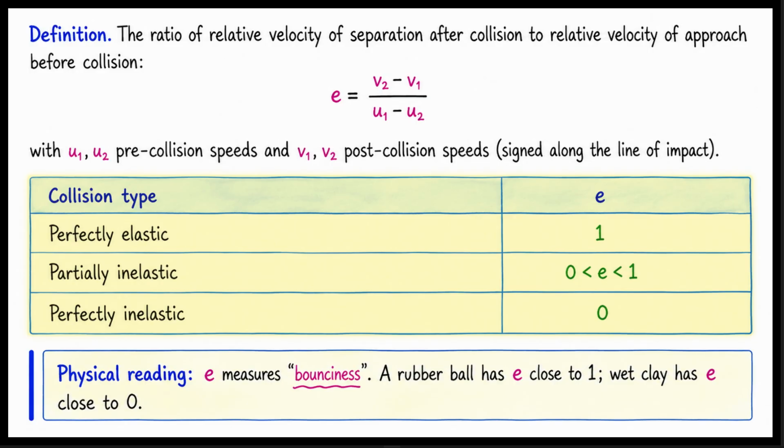The physical reading of e is simple. It measures bounciness. A super bouncy rubber ball has an e very close to 1. A lump of wet clay striking the floor has an e close to 0. It sticks and does not bounce at all.